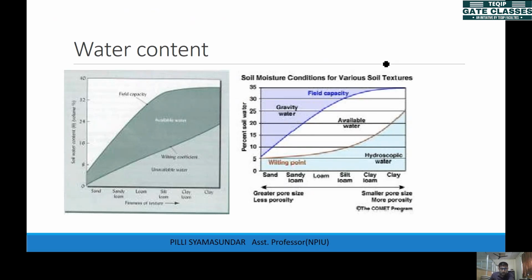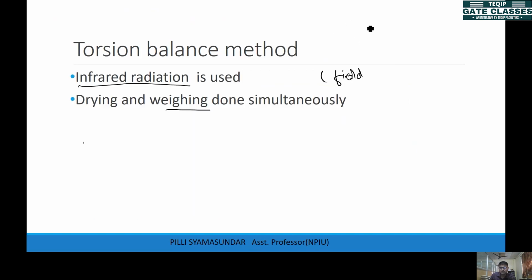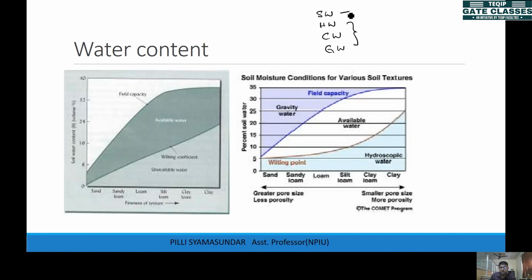There's one more thing here. We talked about the water present in the soil, right? Structural water, hygroscopic water, which we also call adsorbed water, capillary water and gravitational water. These three are called water present in the voids, so they are considered in the water content. But this one is not considered in the water content measurement.